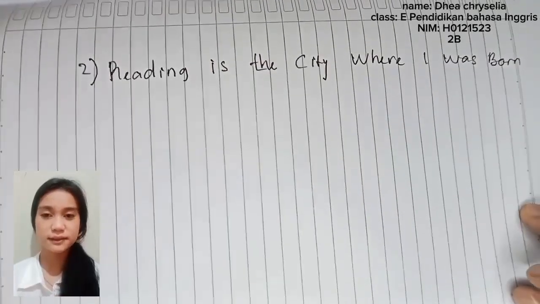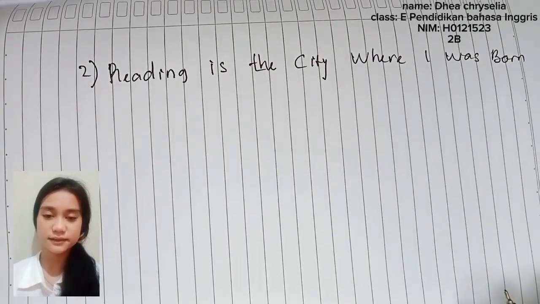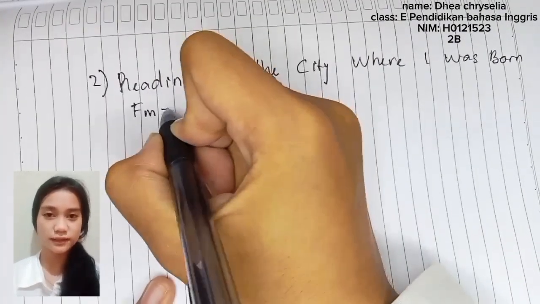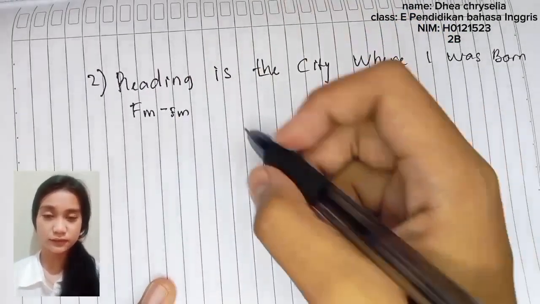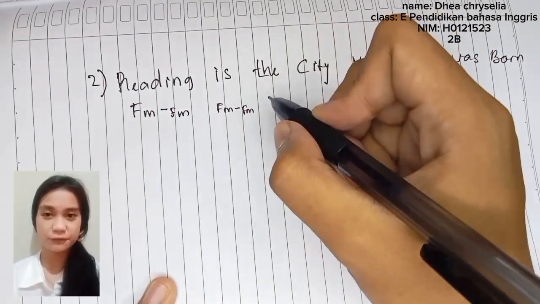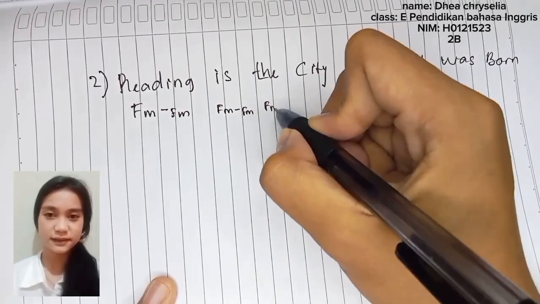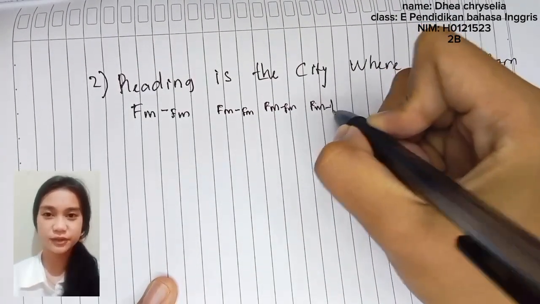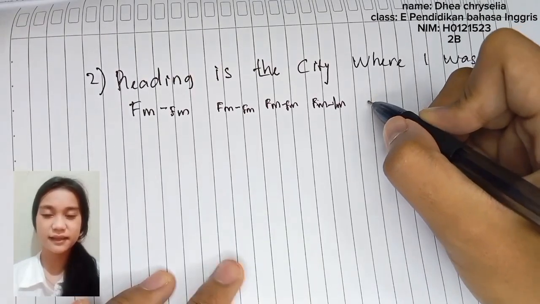Second question, the sentence is: reading is the city where I was born. Let's analyze its words in the sentence. Starting with reading, the root is read, which is a free morpheme. Since there is affixation, it is categorized as FM with the subtype lexical morpheme.